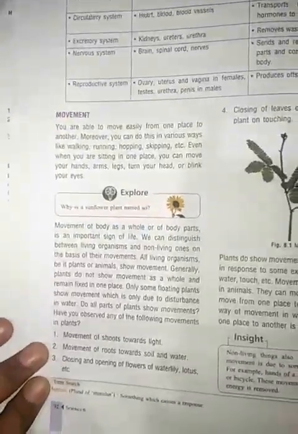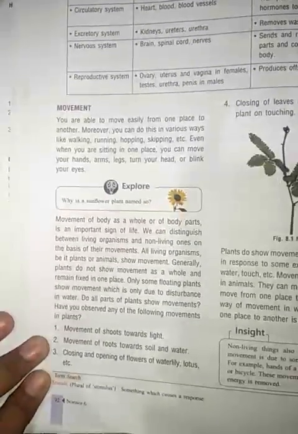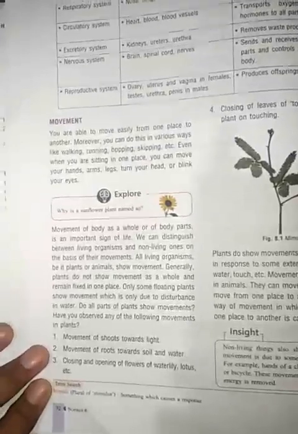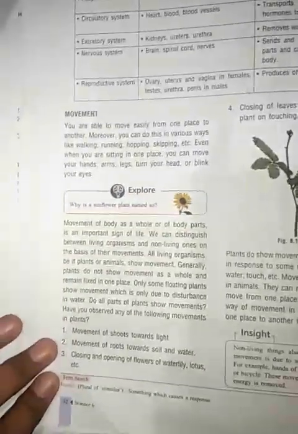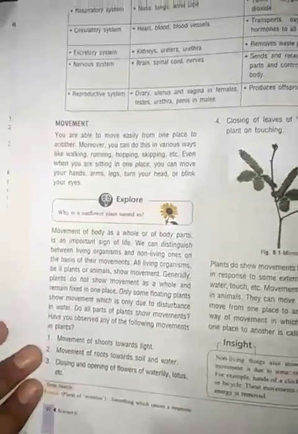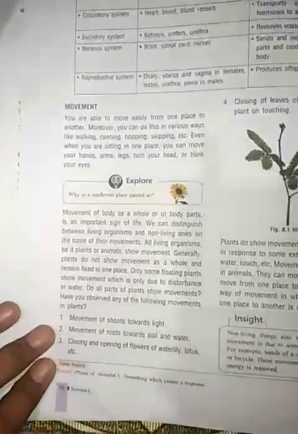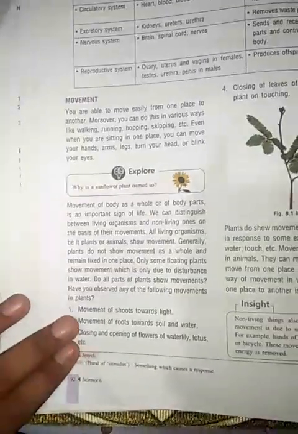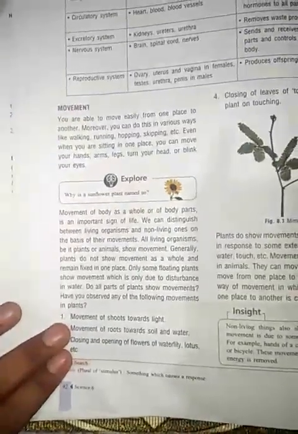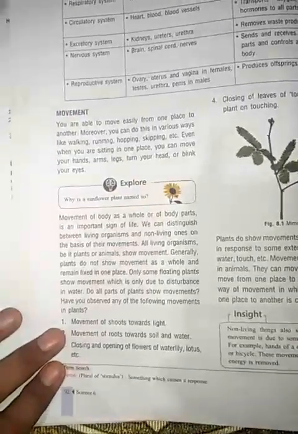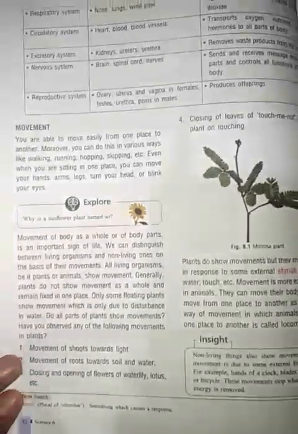All organisms, plants and animals, show different activities, which are movements. Animals move from one place to another, but plants sway at a fixed point and show movement activity. In plants, the movement activities are roots growing towards water and soil, shoots towards light, and the closing and opening of flowers of water lily or lotus, in the midnight or daytime.